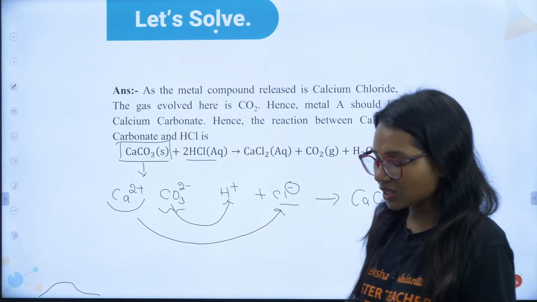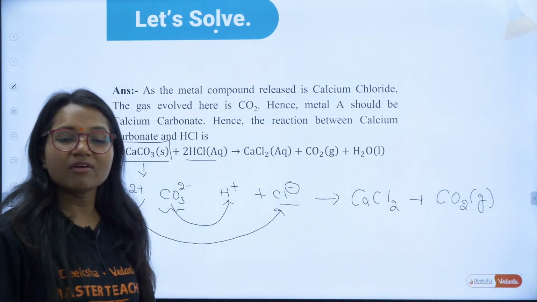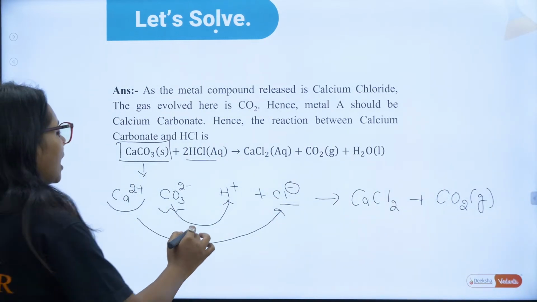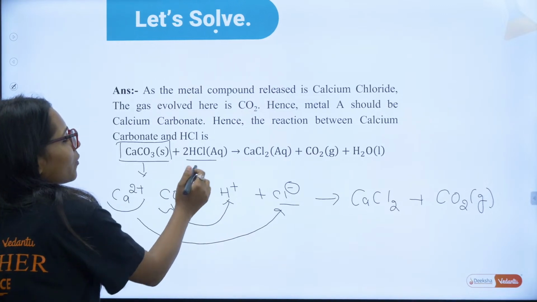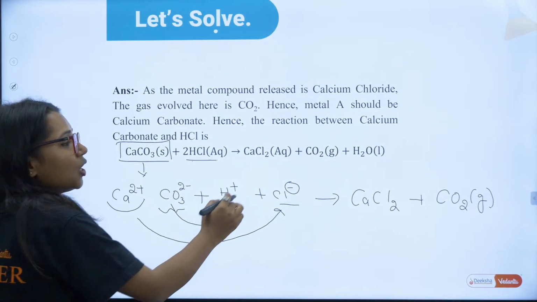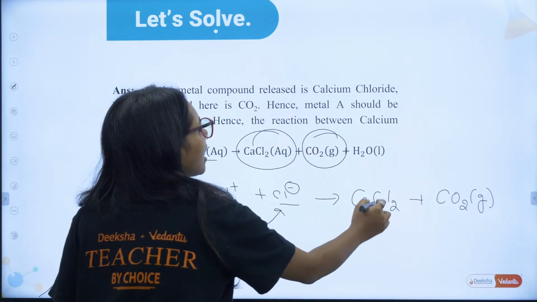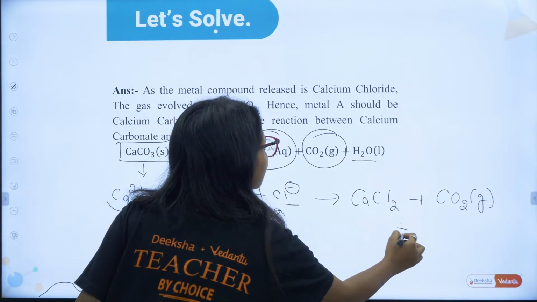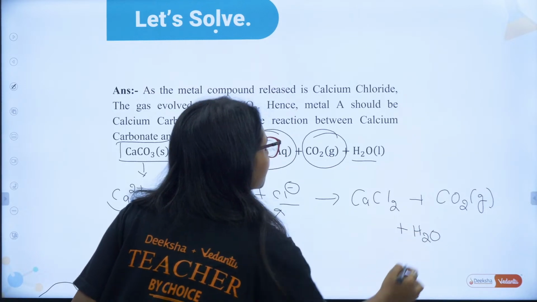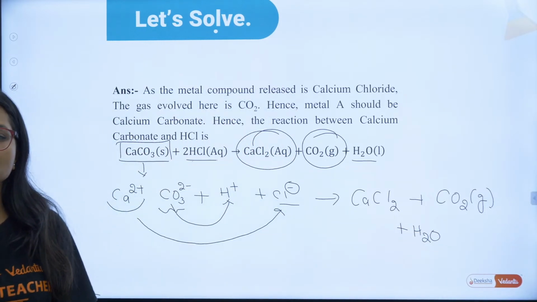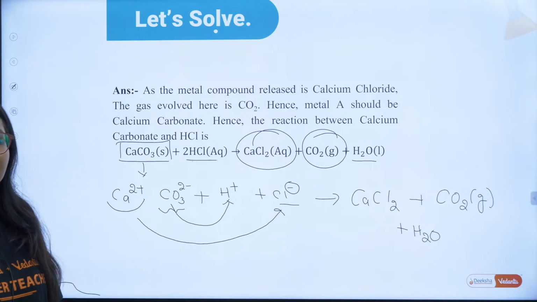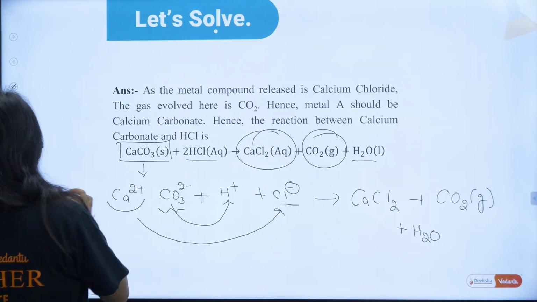Write down this reaction in your notebook. Okay, very good, Sumukh. Calcium carbonate, when it reacts with HCl, you will get this salt, calcium chloride, you will get water, and you will get CO2 gas. This is the balanced reaction. Any doubt in this question? Did you understand this?